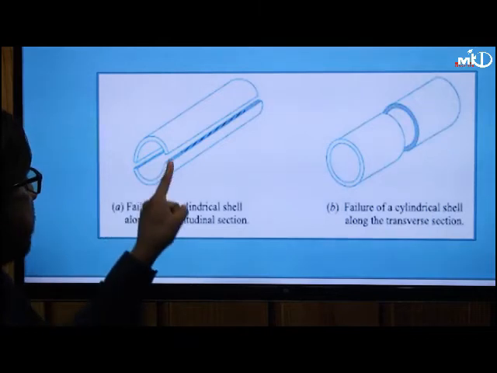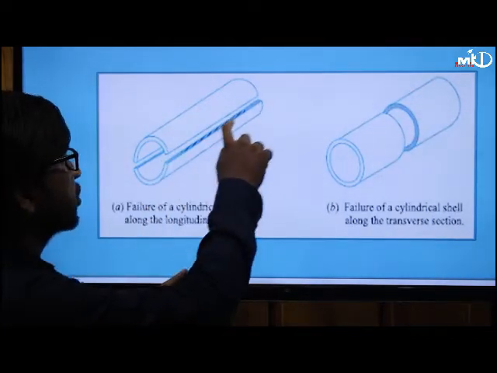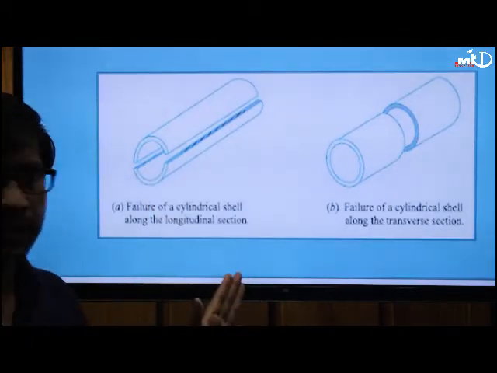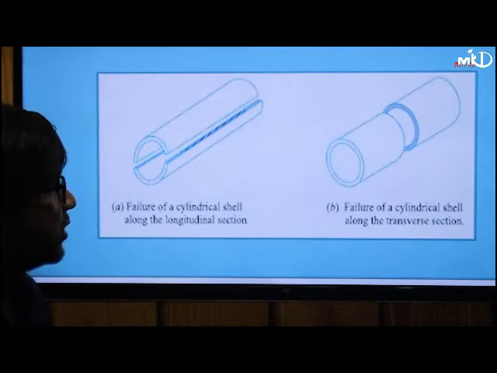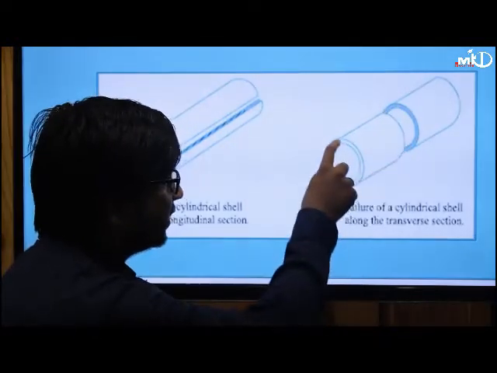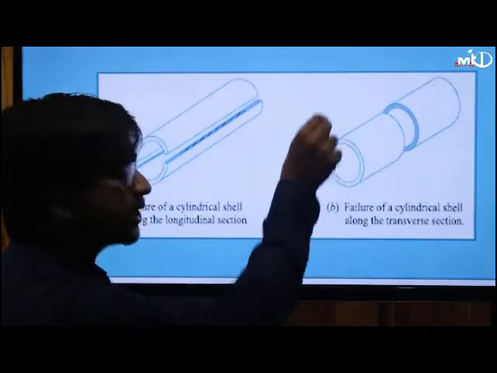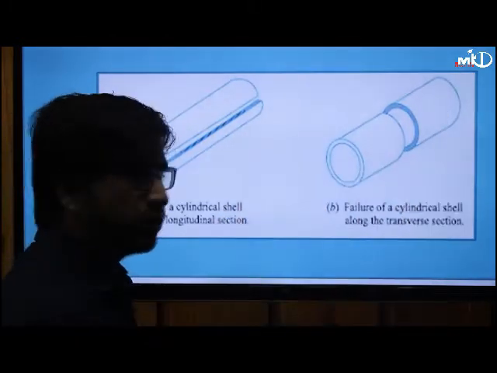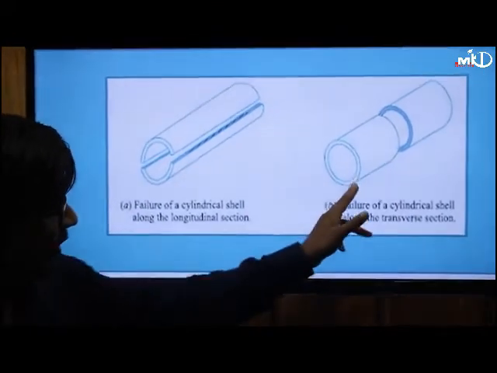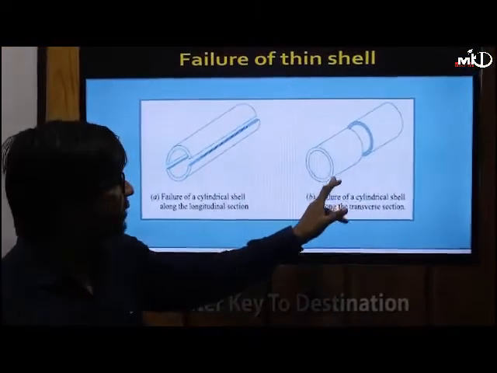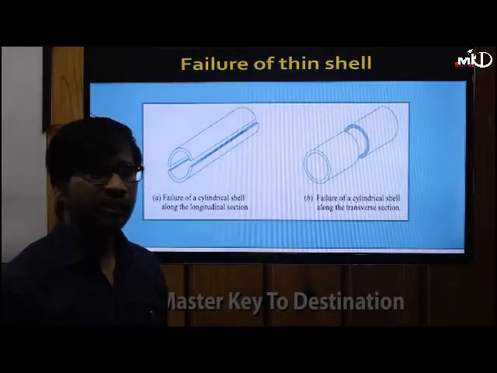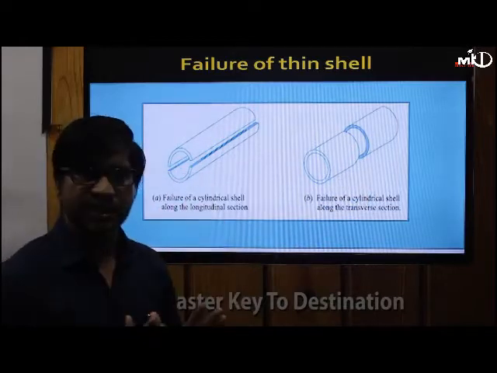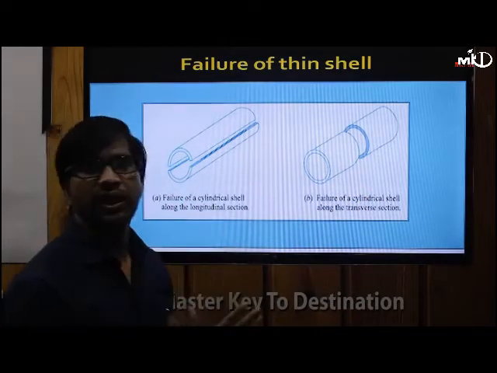So wherever stress develops, at these portions, a resisting area, stress will develop, that will be circumferential stress. And you see this section, this is the cross section. If this cross section of the boiler cannot resist the pressure, then the boiler may split into two cylinders. So this is a type of failure, and this failure we can call longitudinal failure or longitudinal strain, whatever strain will be there, and the corresponding stress is the longitudinal stress.